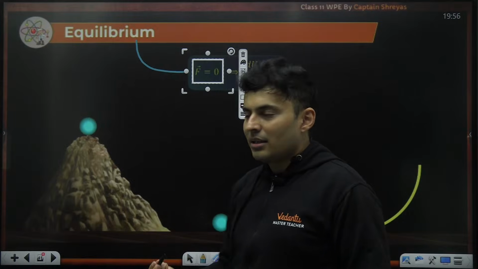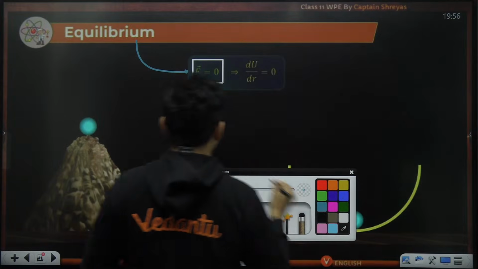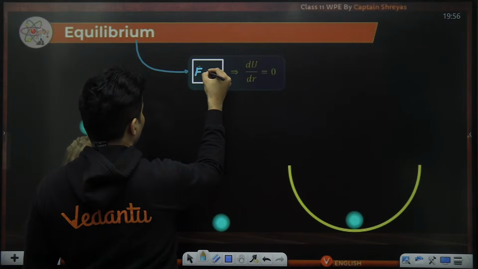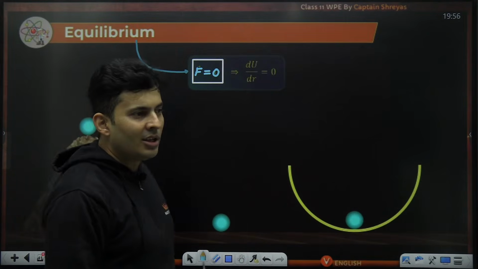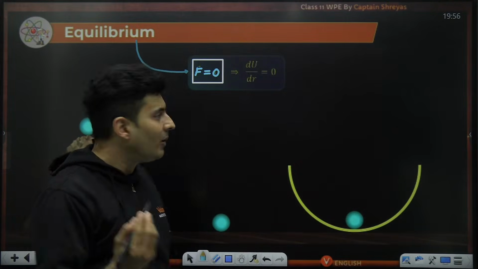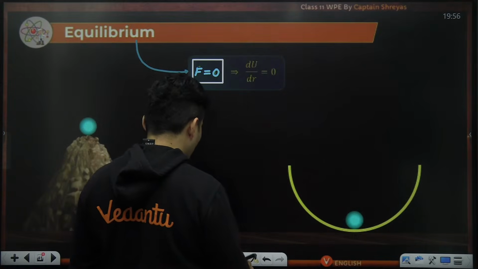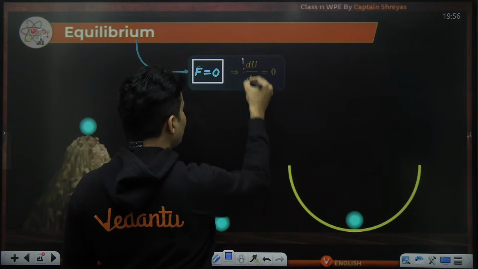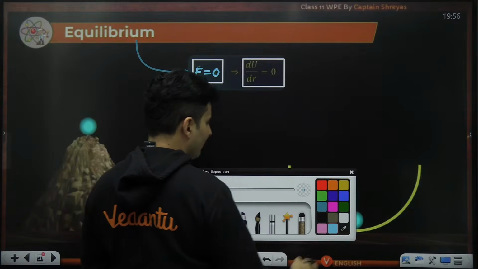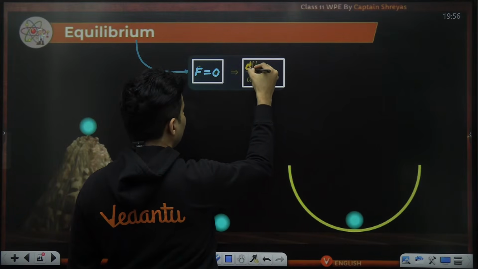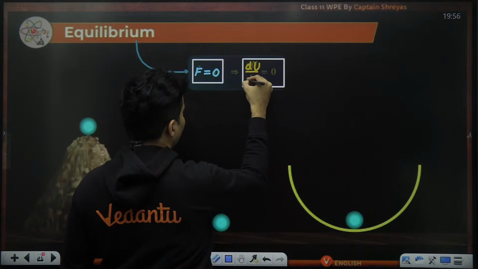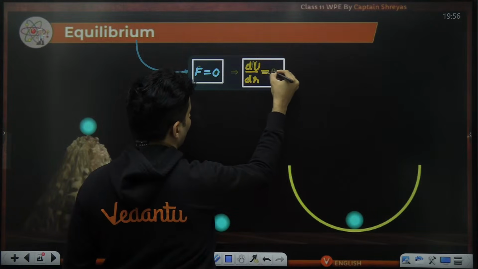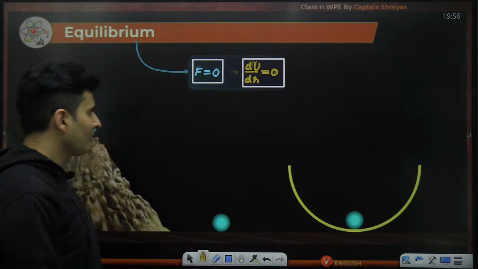But remember, we have just seen force is negative dU by dr. So if force is 0, dU by dr also has to be 0. So whenever there is an equilibrium kind of condition, you will always see that dU by dr will also be a big fat 0.